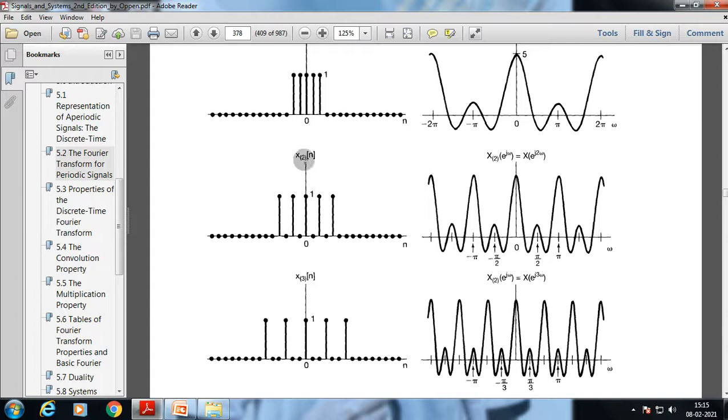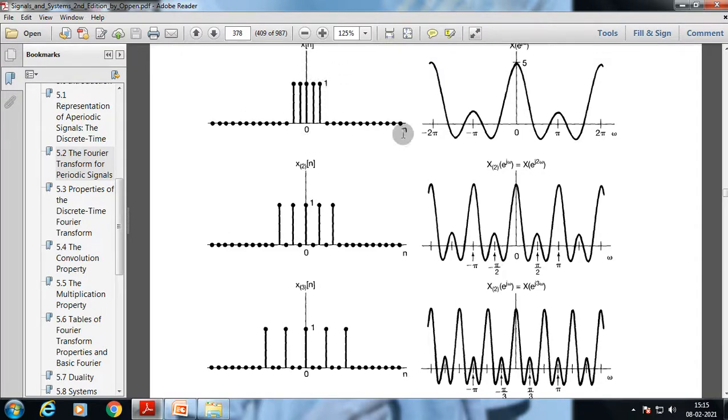That's the part. Now suppose you take a close look here, 1 2 3 4 5, 1 2 3 4 5 6. So within 6 sample points we get 5 sample points, right? So what will happen? This is the frequency spectrum, right? Now what will happen as we increase this part here?